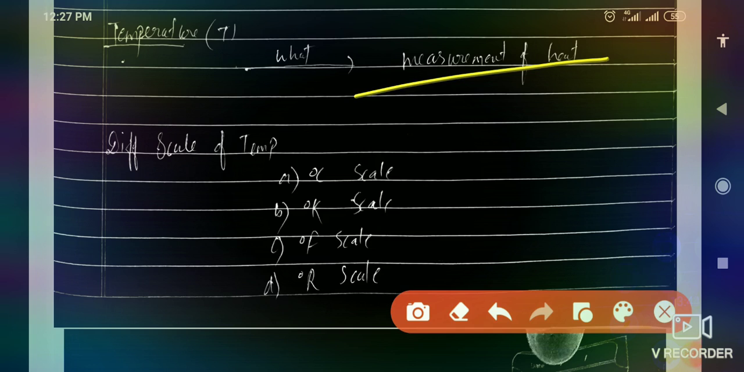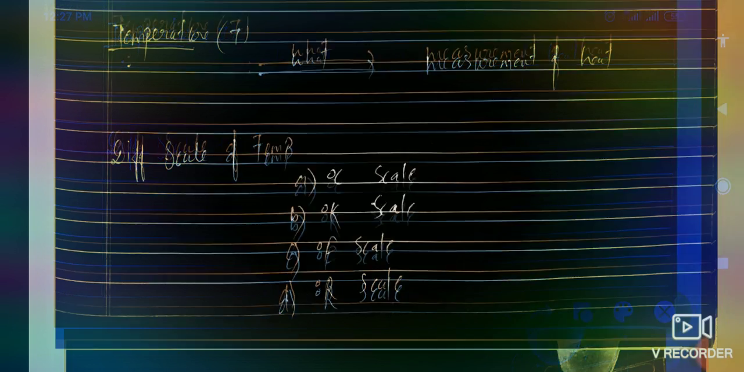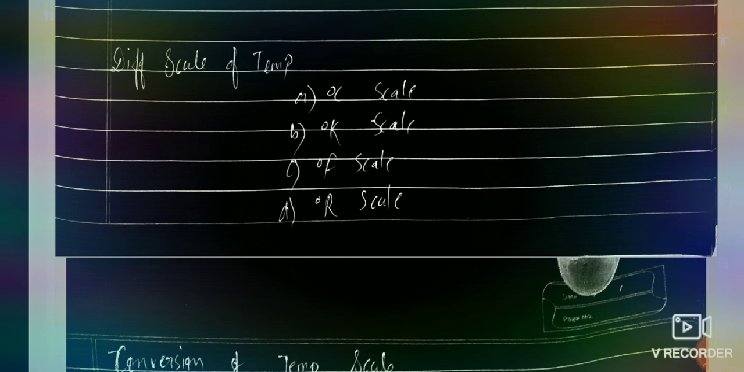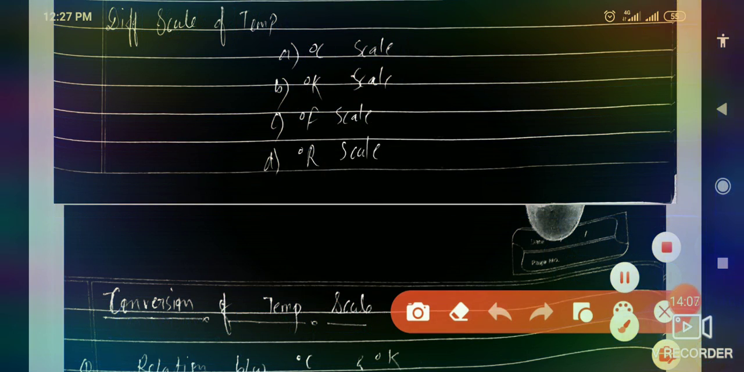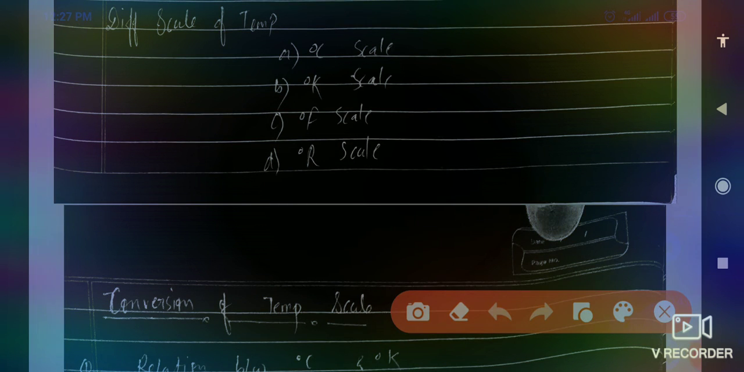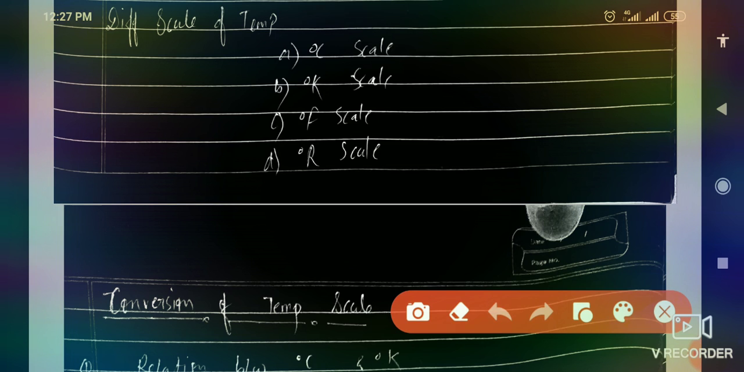Now let's talk about the different scales of temperature, that is, the scales in which temperature is measured. There are four types of scales, which are given below. Generally you have heard that the temperature of the weather right now is 38, 35 and so on. The normal temperature of the human body is 37 degrees Celsius, the unit of temperature we commonly hear.